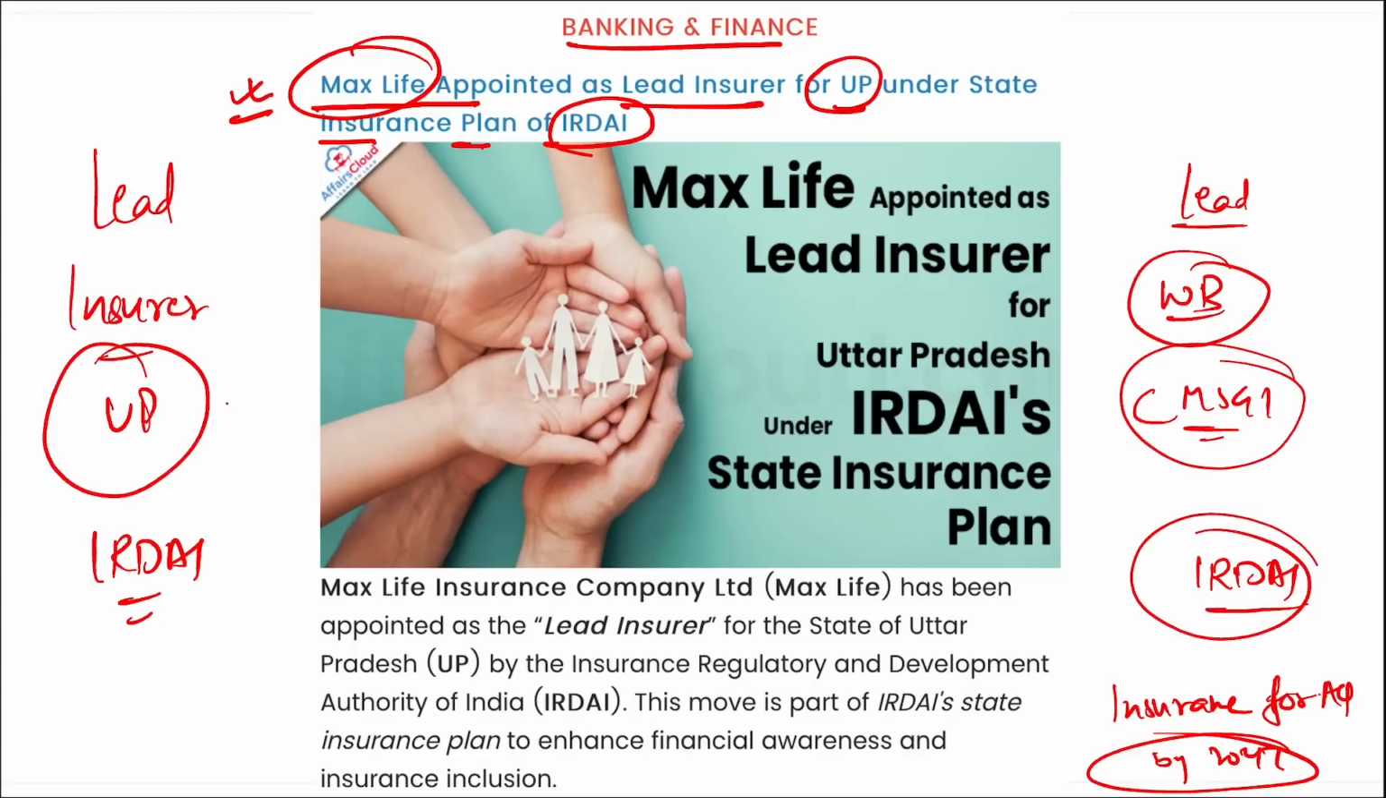Correct? So remember, for UP, the lead insurer will be Max Life Insurance Company, and for West Bengal, Cholamandalam MS General Insurance Company will be your lead insurer.